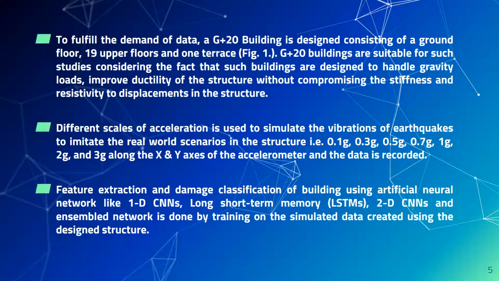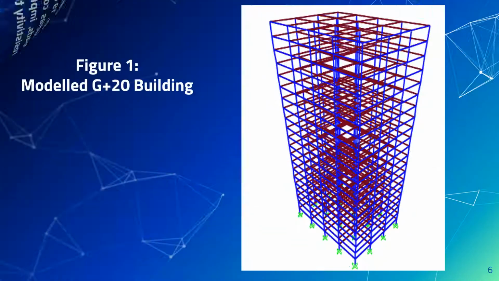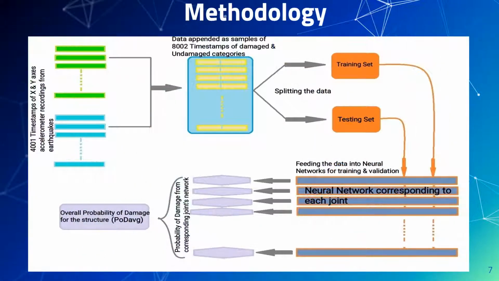Third, feature extraction and damage classification of the building using artificial neural networks like 1D CNNs, long short-term memory (LSTMs), and 2D CNNs. An ensembled network is trained on the simulated data created using the designed structure. Here is a modeled structure.